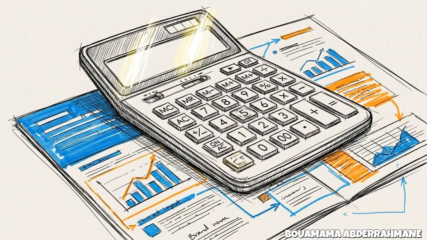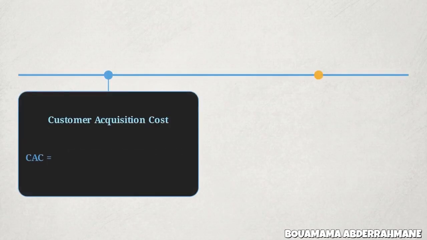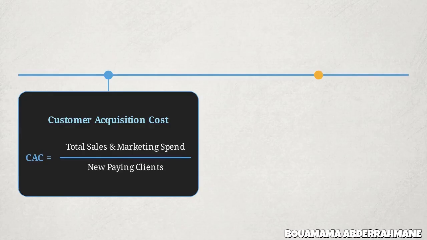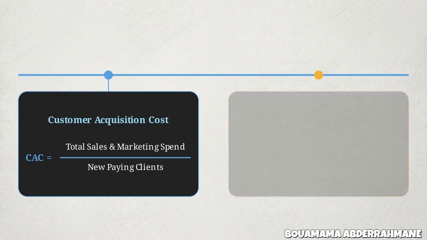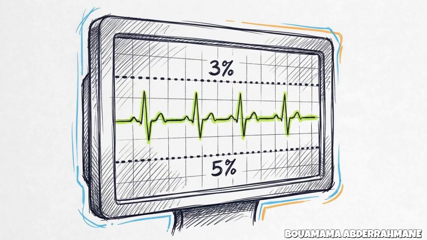The modern 4 Ps, value, cost, convenience, and communication, are not creative guesswork. They are highly constrained engineering responses to the persona we defined in the first phase. A flawless marketing mix is meaningless if it cannot survive the brutal mathematics of subscription unit economics. This flowchart translates our 4 execution quadrants directly into the validation metrics that determine life or death for the company.